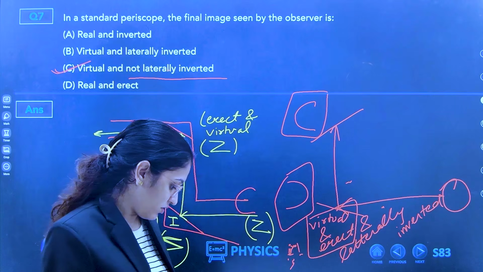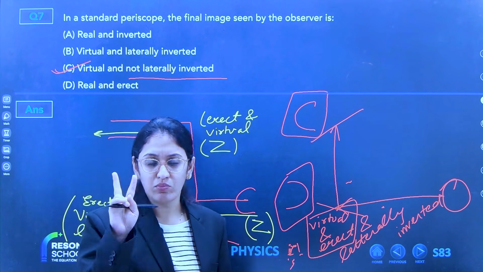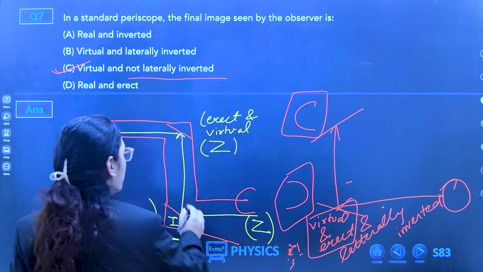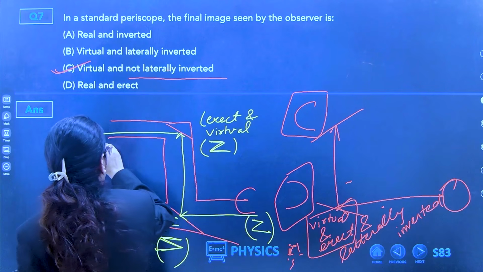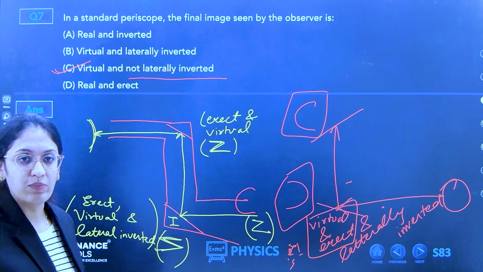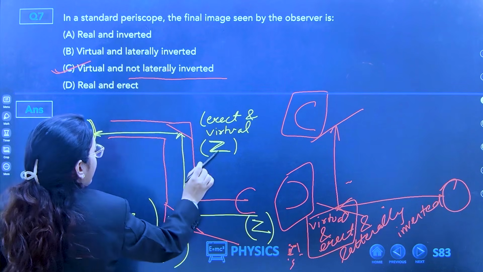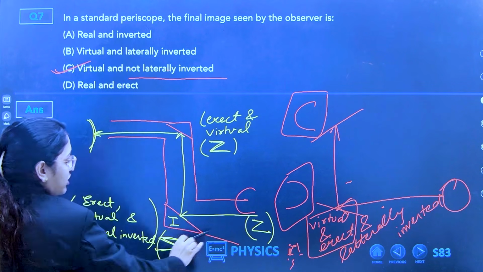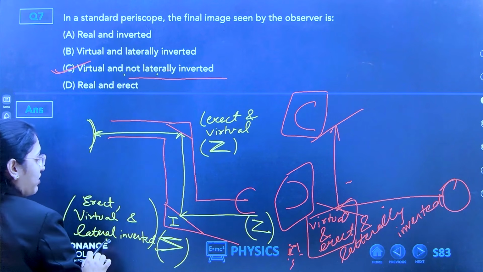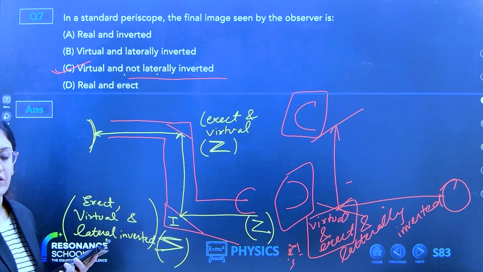So, any doubt? So, this final image, which you can see from here, is same like the object. So what is your correct answer? Virtual, and there is no lateral inversion in the final image. So not laterally inverted. This lateral inversion is cancelled here by the second lateral inversion.